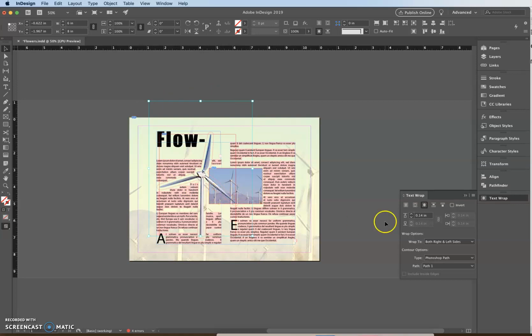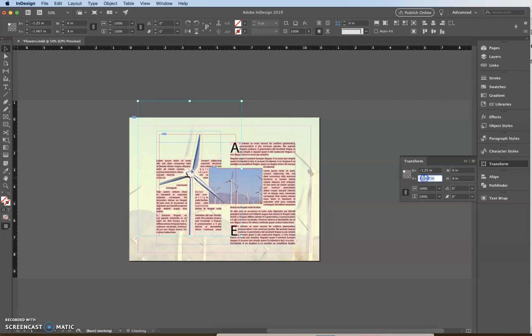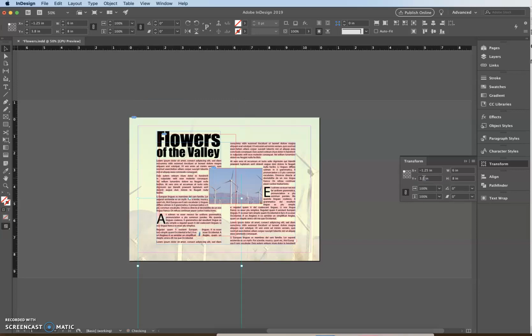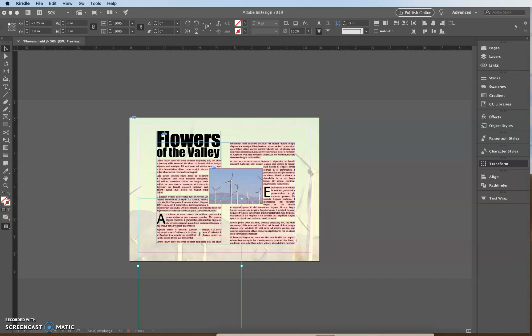Okay? Now we're going to open up our Transform panel, and we're going to type negative 1.25 in our X, so negative 1.25, and 3.8 in Y, and we're going to press Return. Okay. So we're supposed to be moving him over here to the left. So I didn't type in something correctly, which I'm about to go back and double check. It should look over here on the side like that.